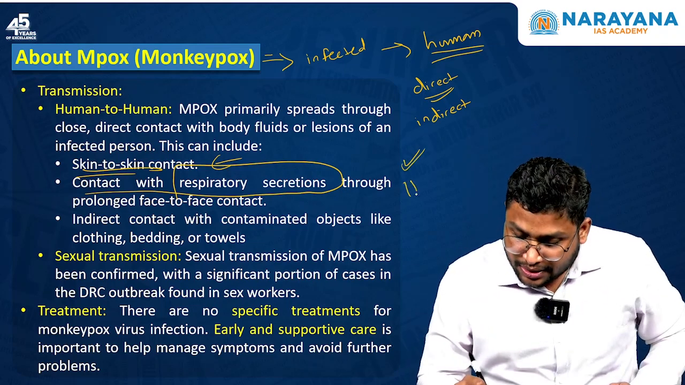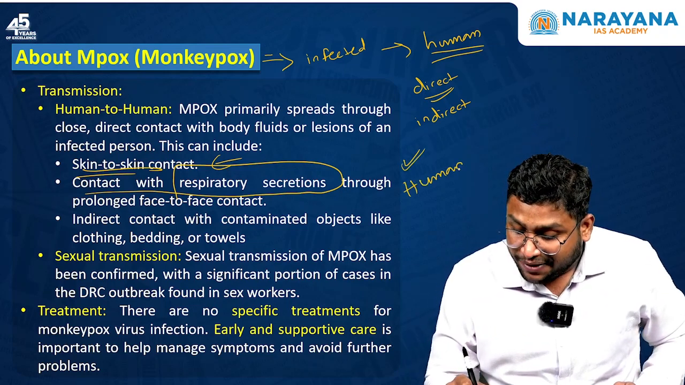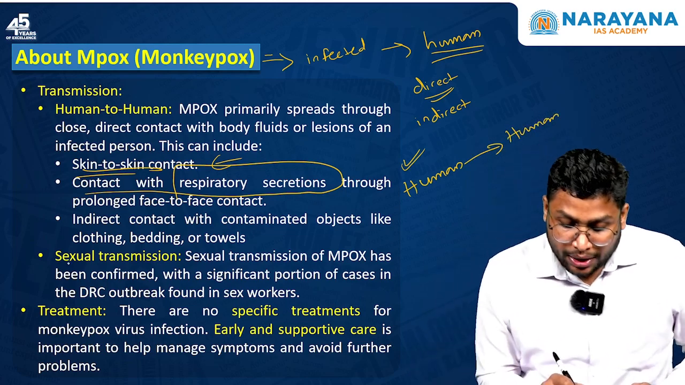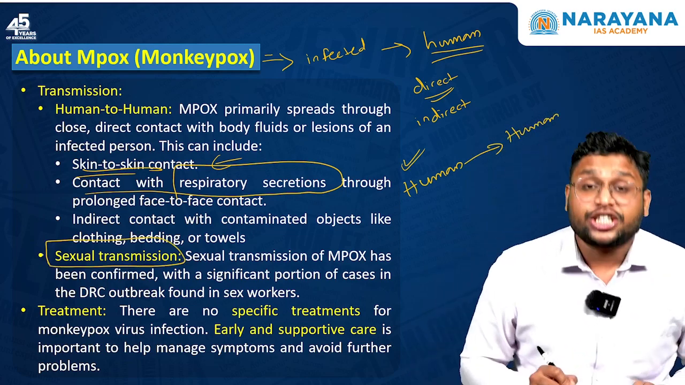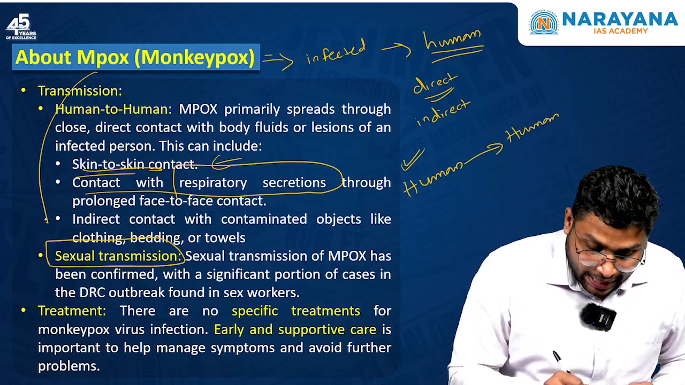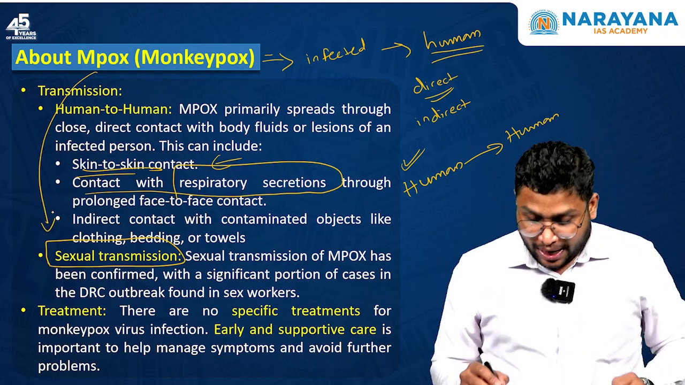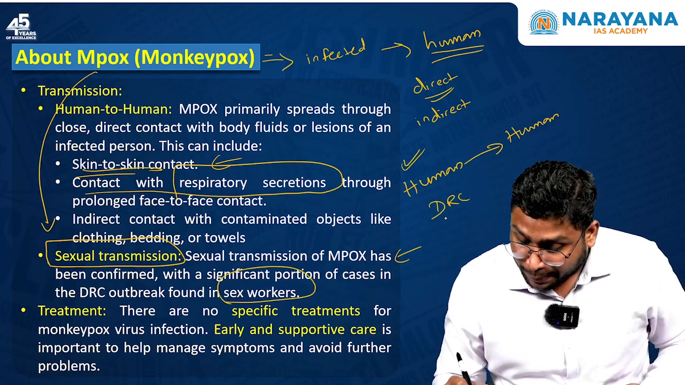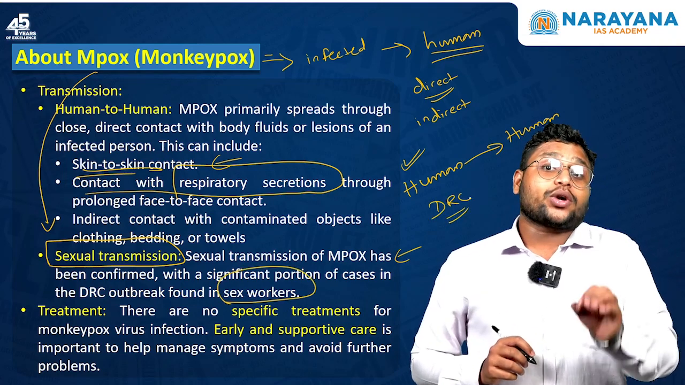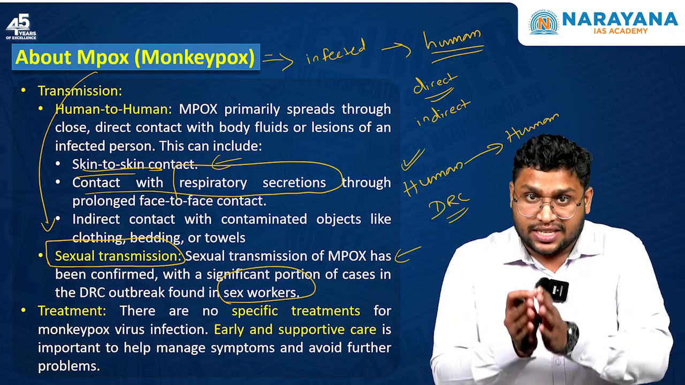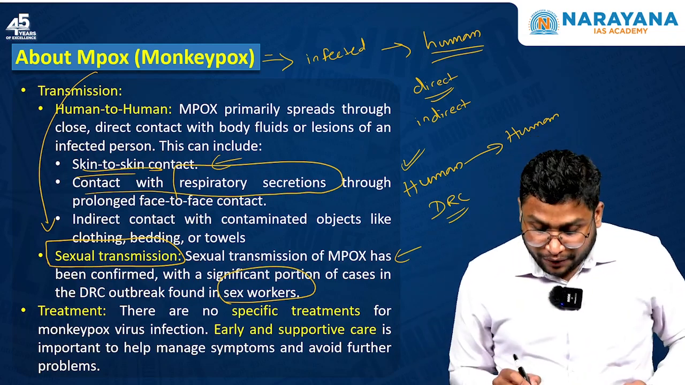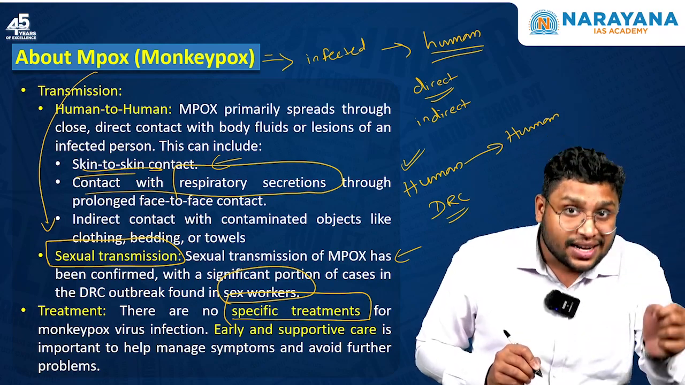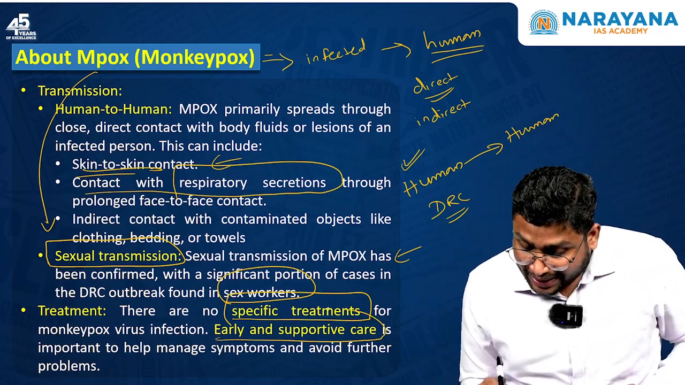Then once a human being is infected, he can infect another human being too. So there is a possibility of sexual transmission of this Mpox virus, and this is seen in the sex workers of the Democratic Republic of Congo. Now if you look at the treatment of this Mpox disease, at this moment we do not have any specific treatment as such. Only vaccines are available, or you can go for early and supportive care.